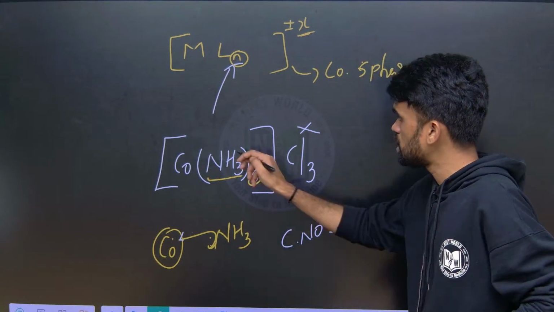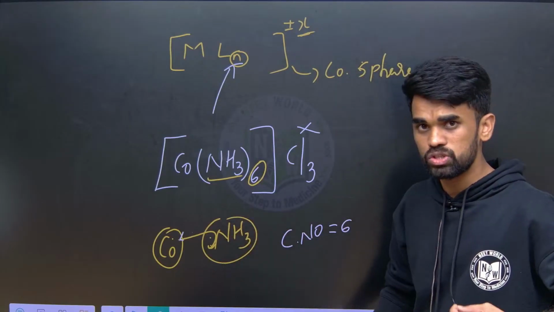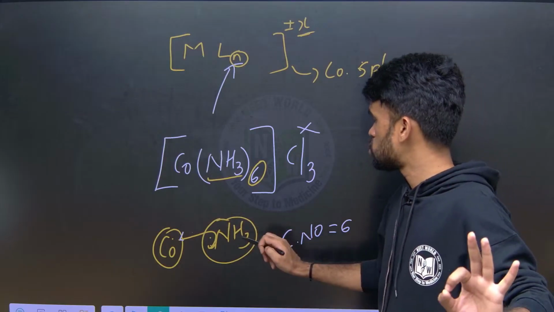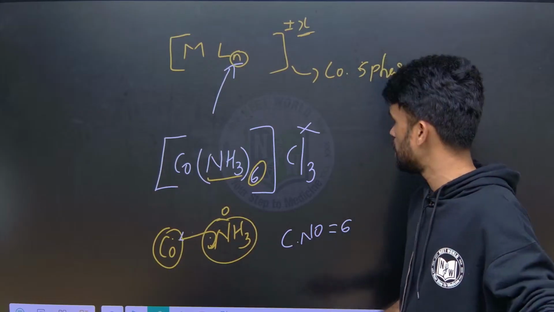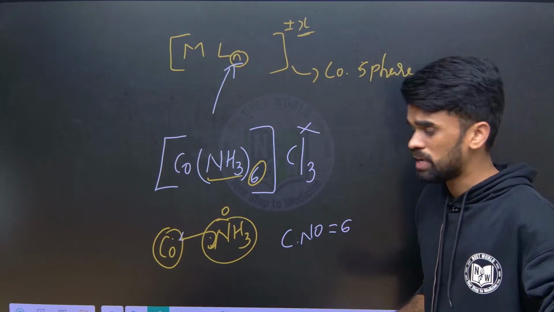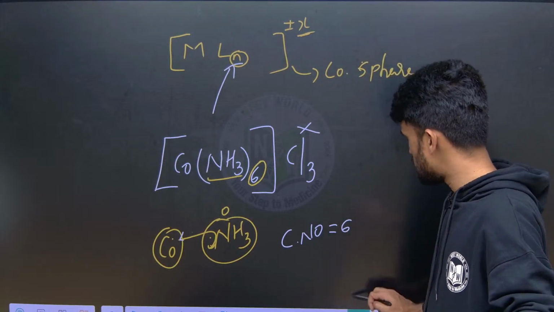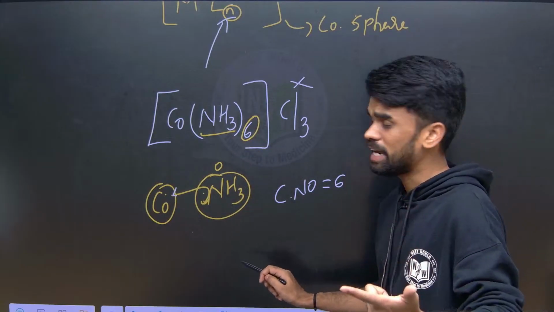Now if this ligand has no charge, see, ammonia is a neutral ligand, there is no charge, so I can say this is a neutral ligand. The charge with respect to this ligand will be considered to be 0. I hope it is clear. Now there is one more type of ligand, there can be charged ligands. So generally ligands are of two types, one is a neutral ligand, another one is a negatively charged ligand.